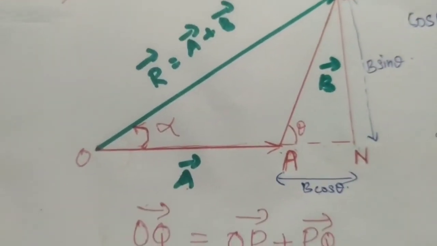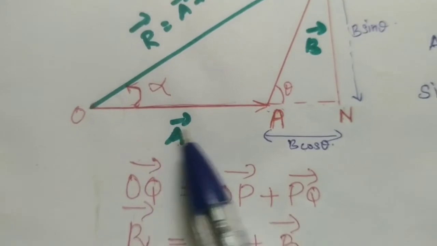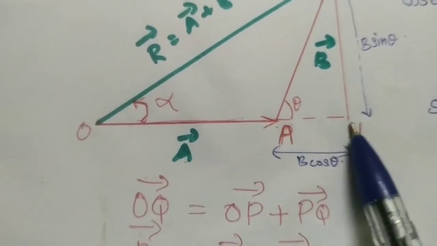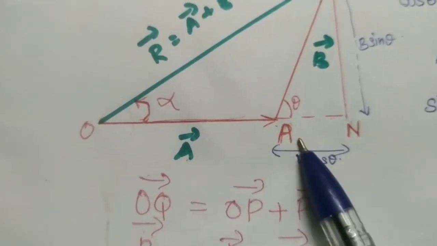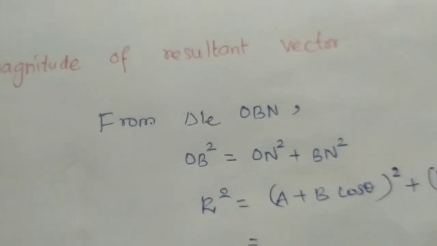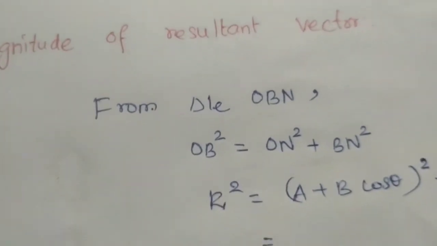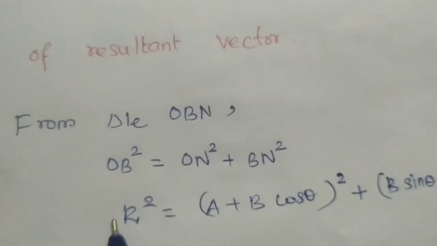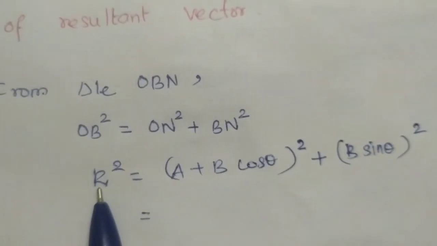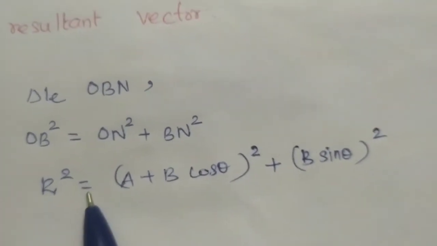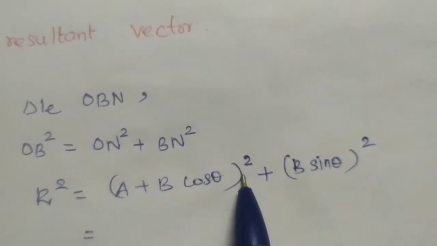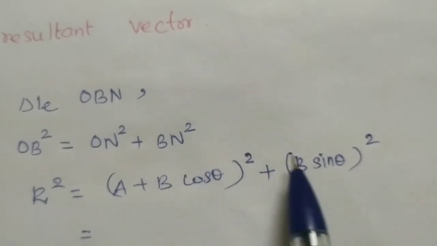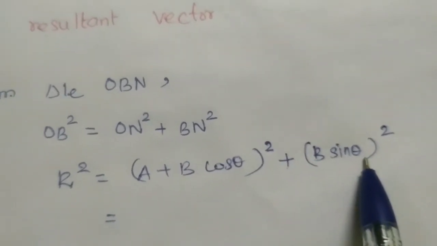So look at this diagram. ON is equal to OA plus AN. OA is A vector and AN is B cos theta. So we can substitute that. Also OB is R, isn't it? So for OB square we put R here. So R square is equal to A plus B cos theta the whole square plus what is BN? BN is B sin theta. So B sin theta the whole square.